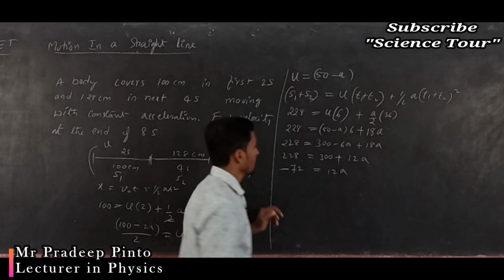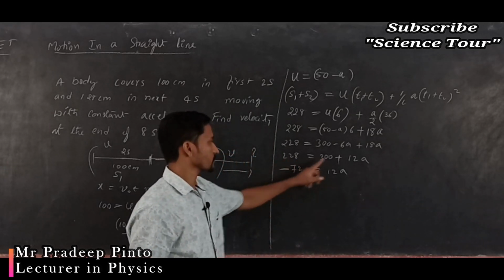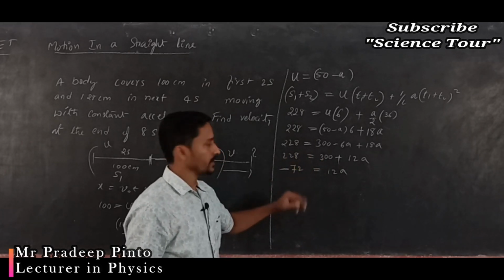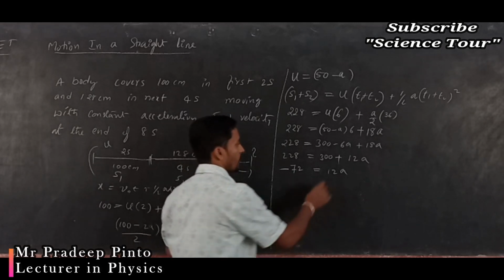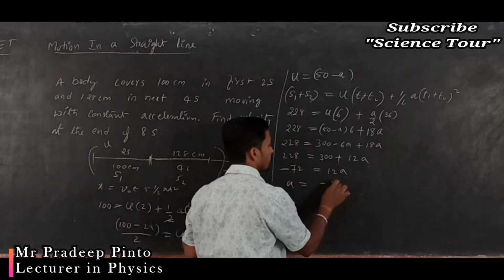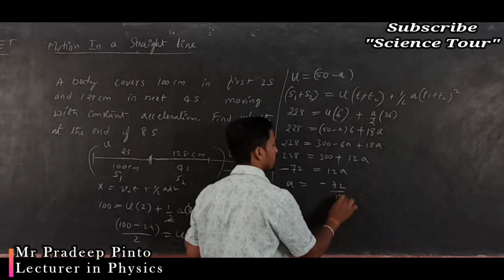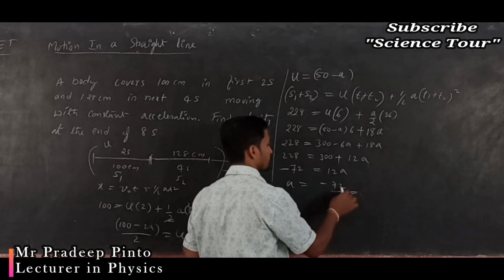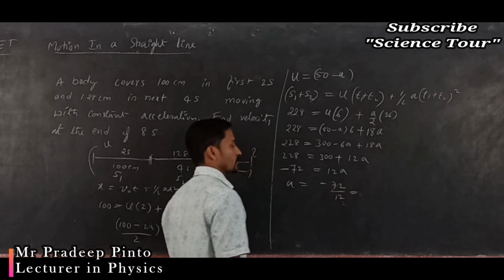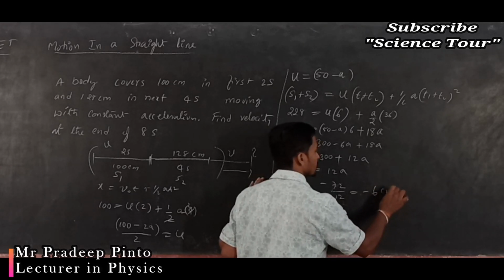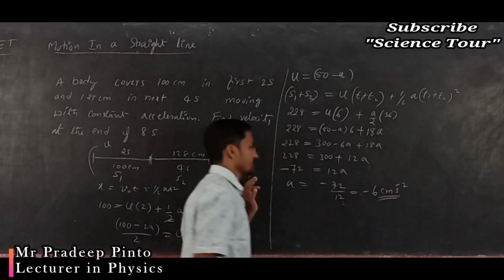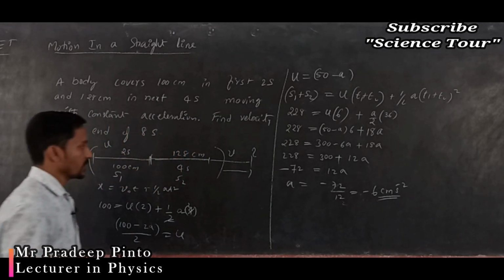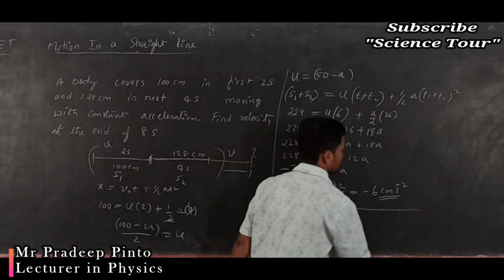So acceleration is equal to minus 72 divided by 12, which is minus 6. Since we have taken centimeters, the acceleration is minus 6 centimeter per second square.